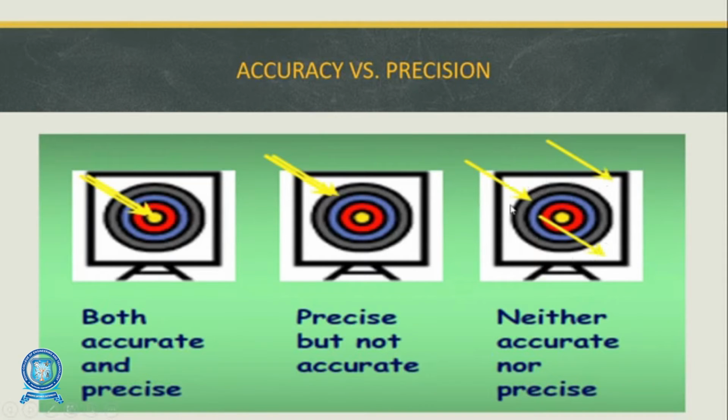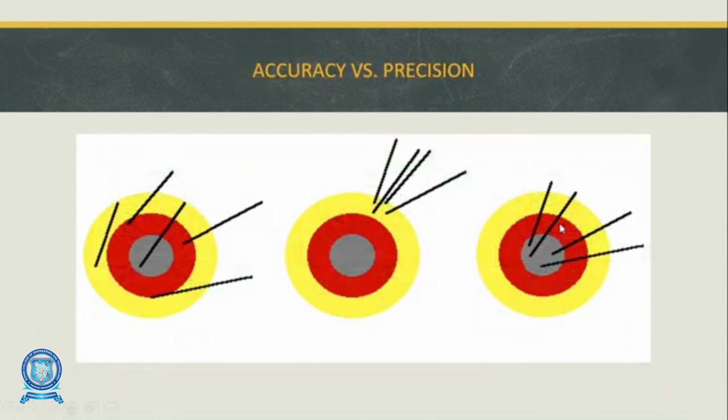All the three arrows are achieved on the board without any contact, so it is not an accurate value, and also it is not a precise value because the arrows are not closer to one another, and also it does not achieve the target. Again, more closer. So the next one is